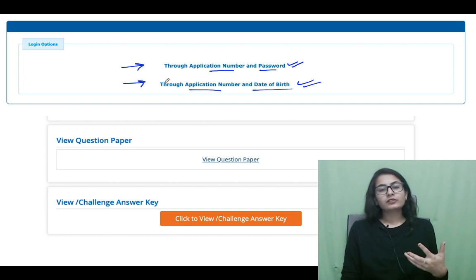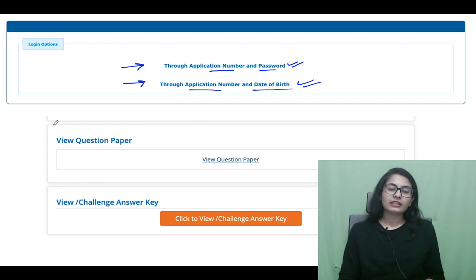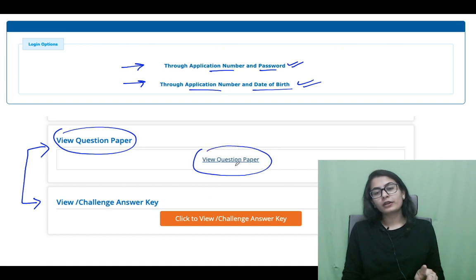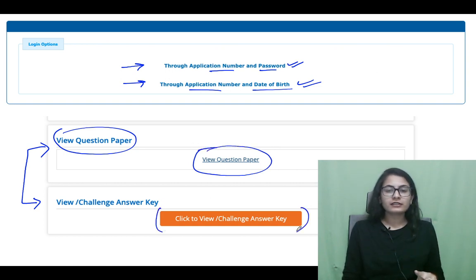You can log in through any method, and then you will see these two options, which is where we are going to focus. You are going to open view question paper in one tab, and the answer key challenge in another tab. So you have to open two different tabs, one for this, another for this.